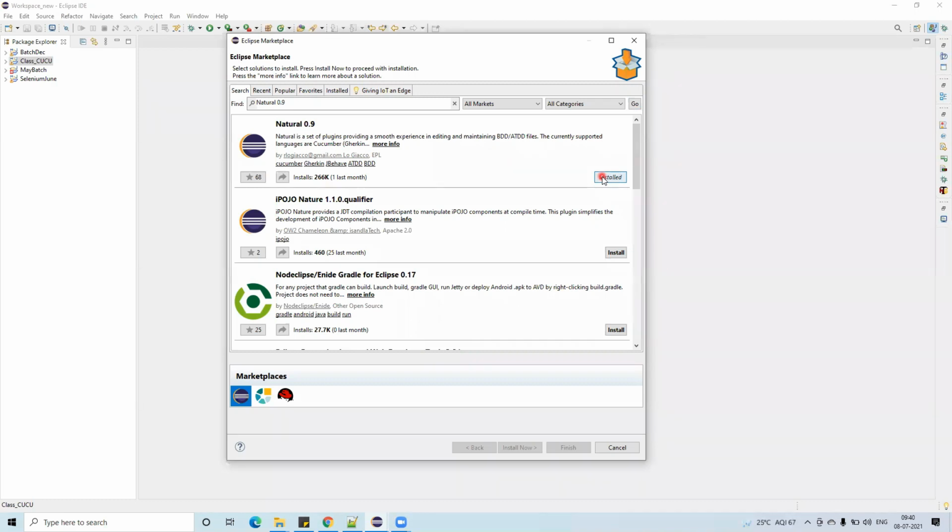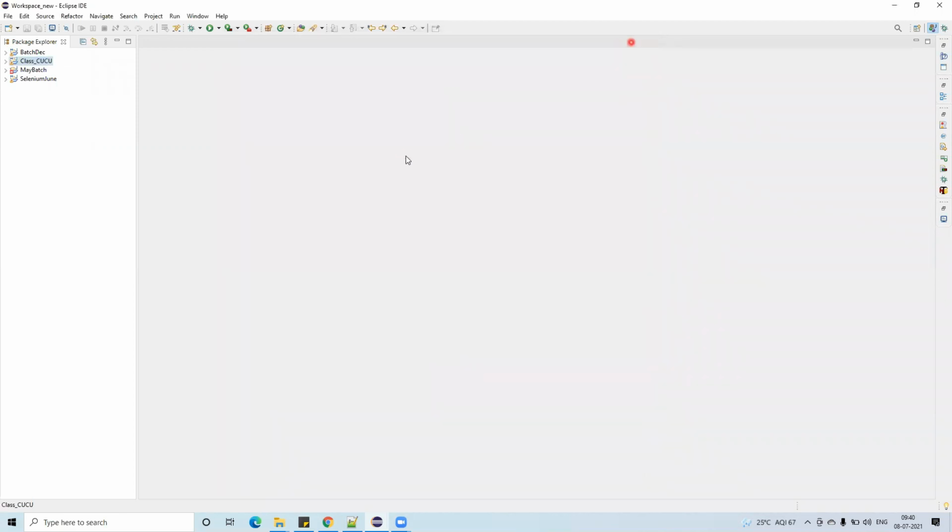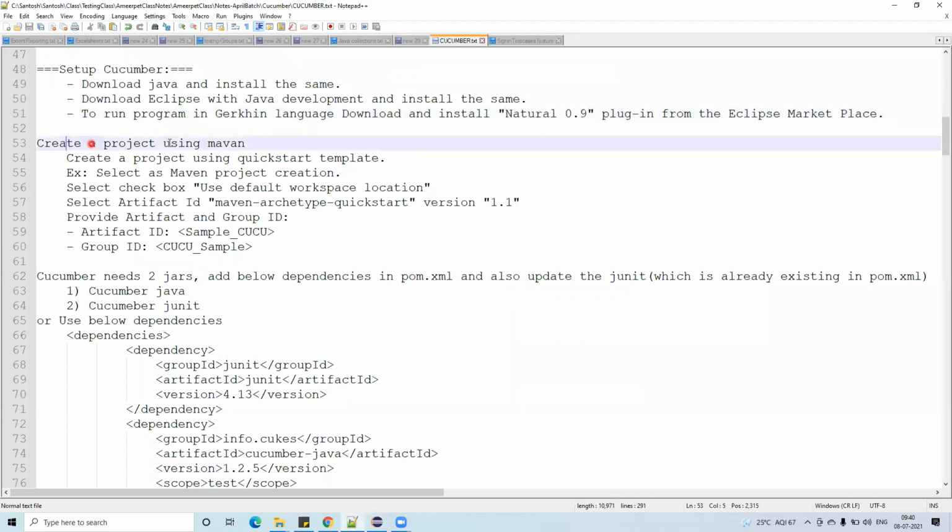It is already installed. So for you, you have to click on Install. For me it is already installed, I don't need to do anything. Now click on Close, and this is done. And now create a project using Maven.